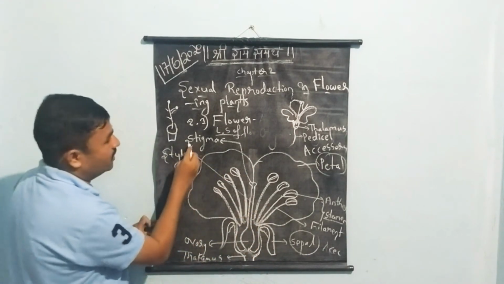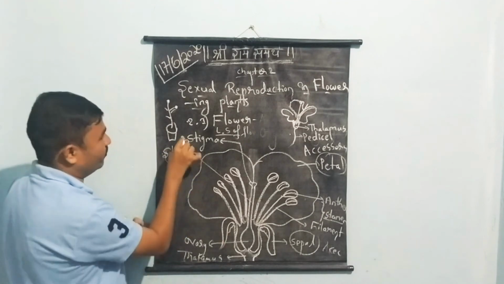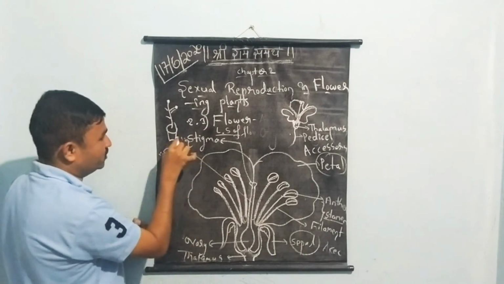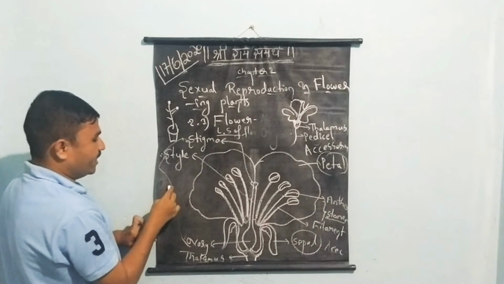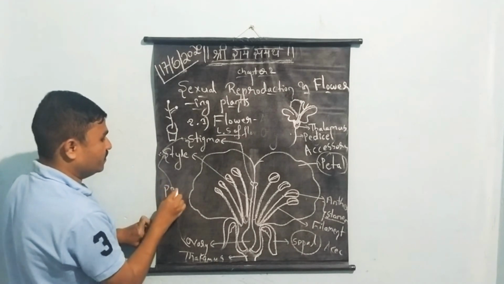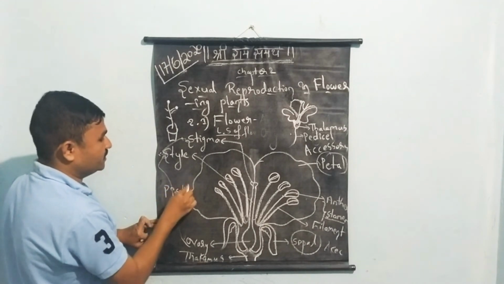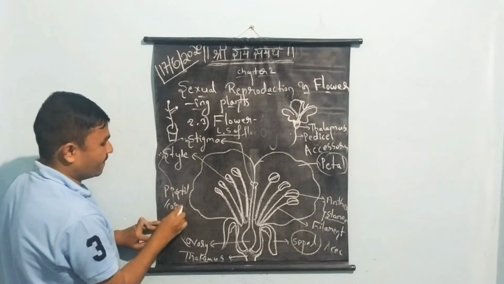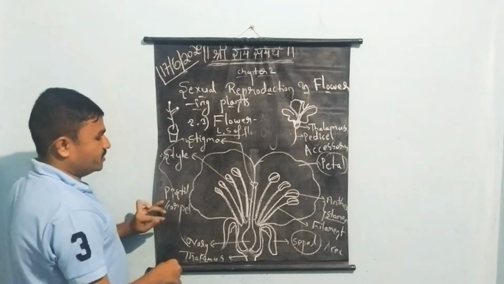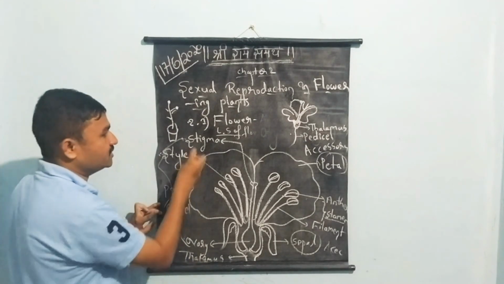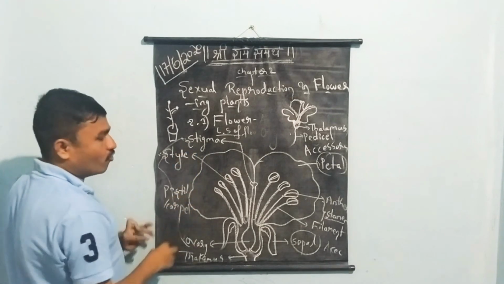And here we have stigma, style and ovary. These three together are called the pistil, also called the carpel. The pistil or carpel consists of three parts: stigma, style and ovary.